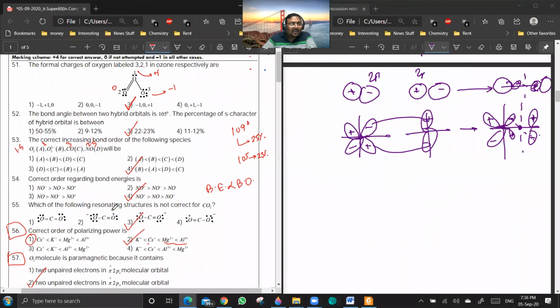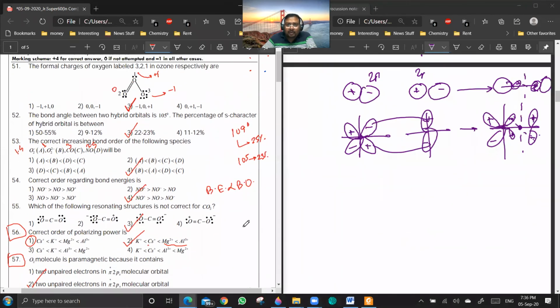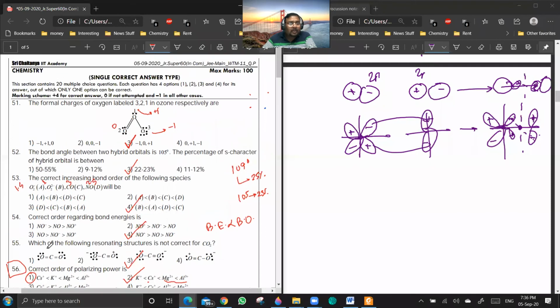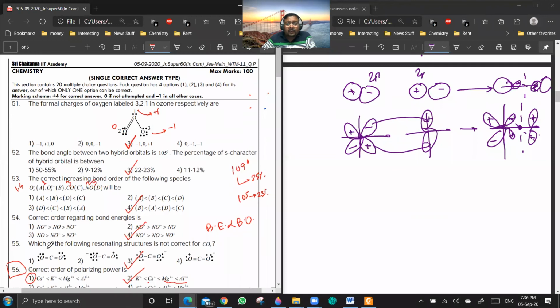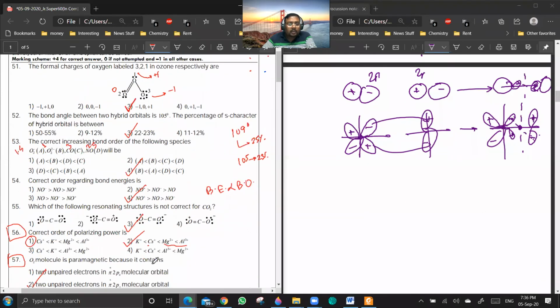Okay. So 51 to 55, any doubts? See, it's a discussion. You are supposed to put your point, whether you are right or wrong, that doesn't matter. Then only it will be a discussion. 51 to 55. 52, sir. Okay, 55. Which one is not a correct structure?